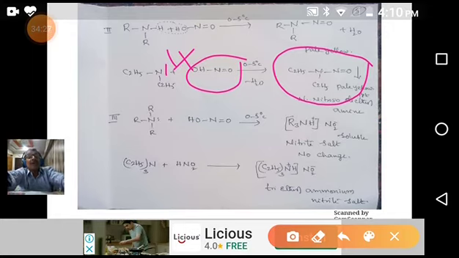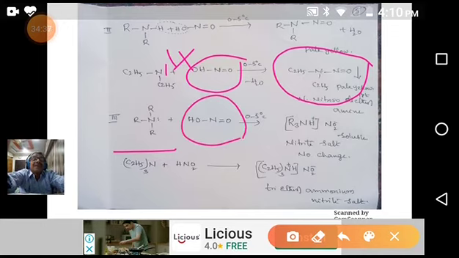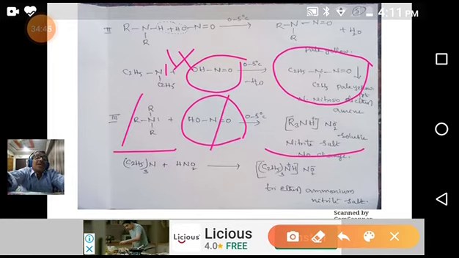Coming to the tertiary amine, the 3 degree amine. When it reacts with acid, it undergoes an acid-base reaction, giving a salt. It acts as a base, and the nitrous acid acts as an acid, giving a trialkyl ammonium nitrite salt.